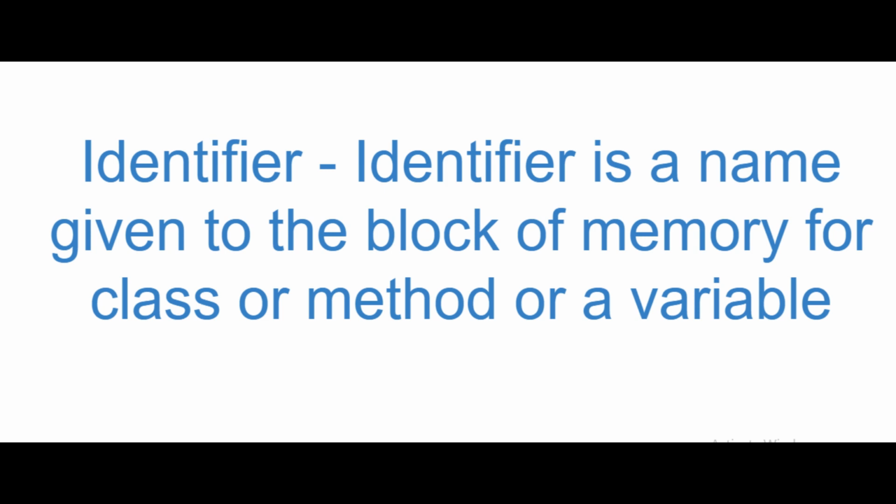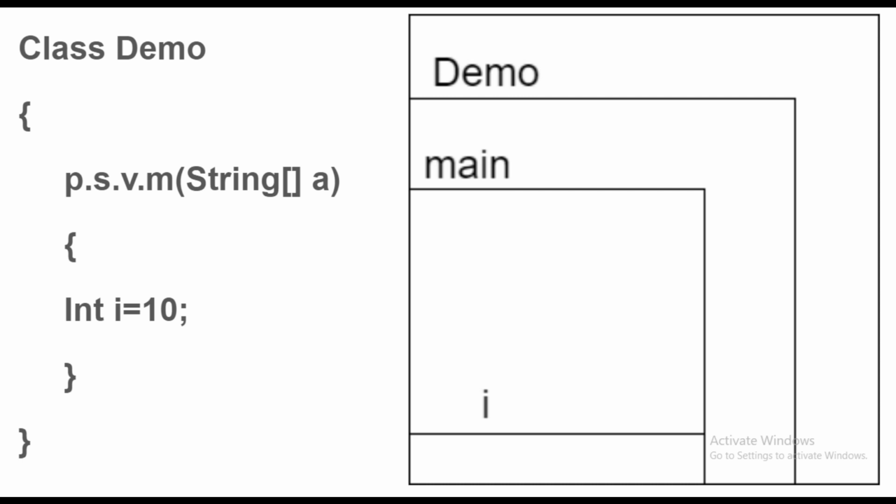But what is the definition of identifier? Identifier is a name given to a block of memory for class or method or a variable. Simple example of this: this Demo is a class name. So this Demo is the block of memory for identification purpose, as simple as that. And within this class we are again providing some memory for main, and again in that we are providing some memory for this variable. So this is a simple definition if anyone asks you.